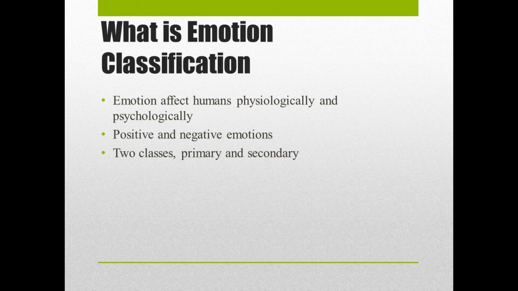What is emotion classification? Emotion affects humans both physiologically and psychologically. There are two sets of emotion, positive and negative. Positive emotions are more associated with improving human health and work efficiency, while negative emotion could cause health problems. Examples of positive emotion can be categorized as happy or surprise, while negative emotions are associated with sad, anger, fear, and disgust. Emotion classification is divided into two classes: primary emotion such as joy, sadness, anger, while secondary emotion evokes mental images that correlate with memory or primary emotions.